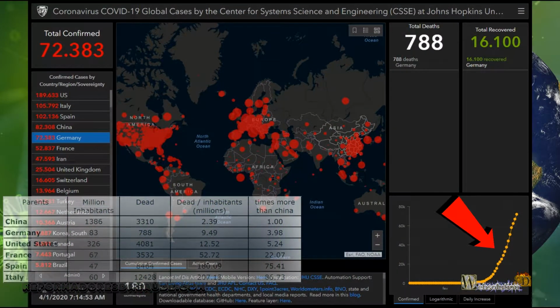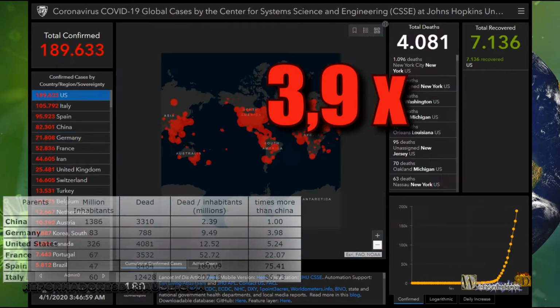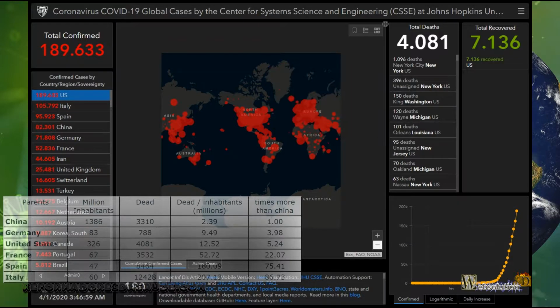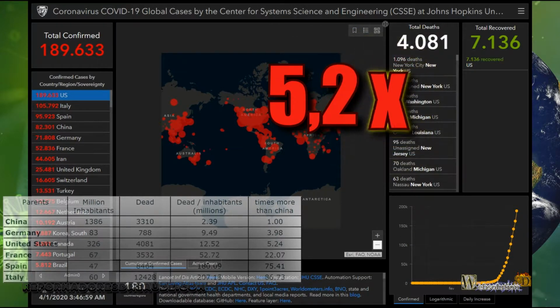If we look at Germany, we have 788 deaths and an accelerated contagion chart. Its population is 83 million inhabitants, thus having 9.49 killed per million inhabitants, almost 4 times the rate of China. In the United States we have 4,081 dead, its population is 326 million, killed per million inhabitants is 12.5, that is 5.24 times more deaths compared to China.